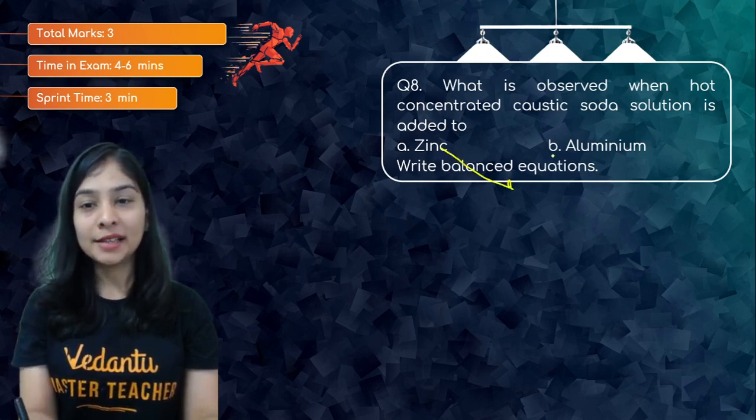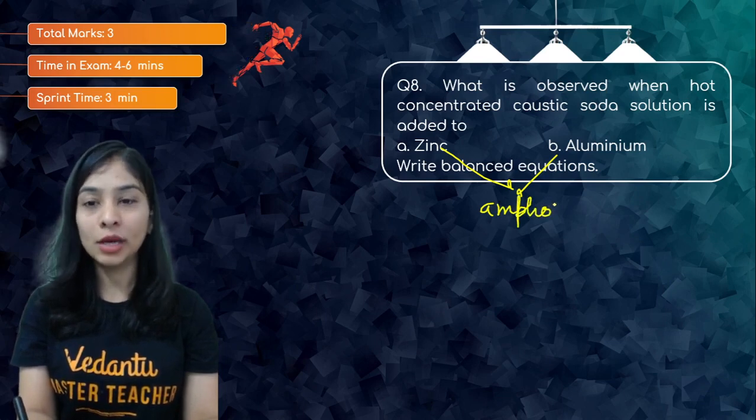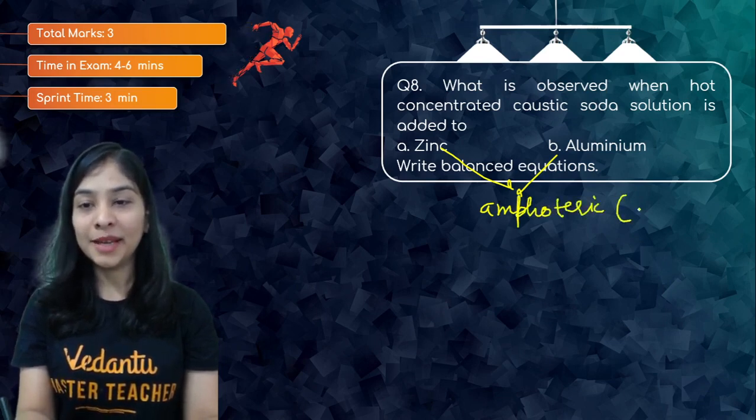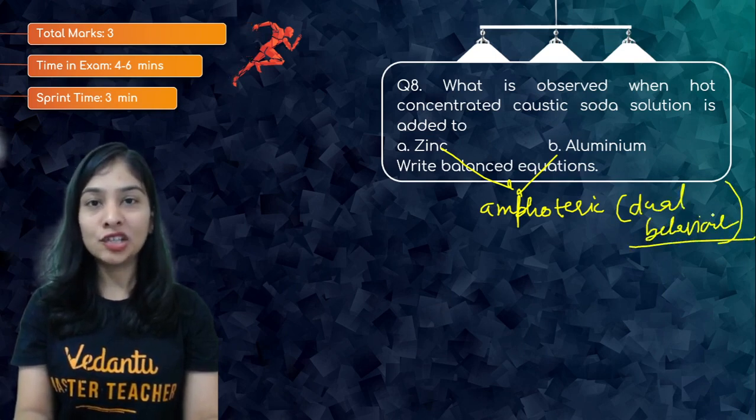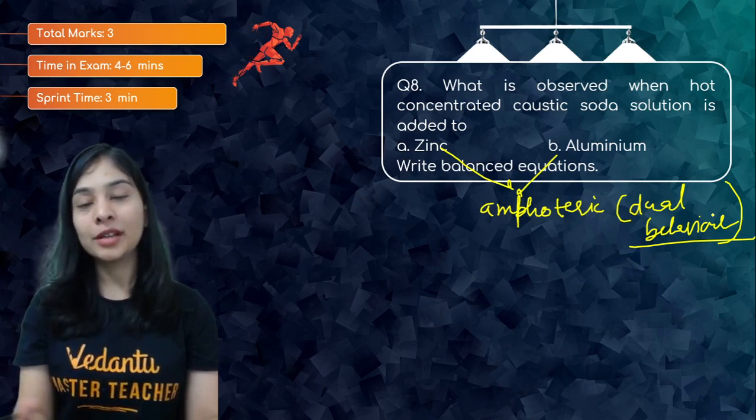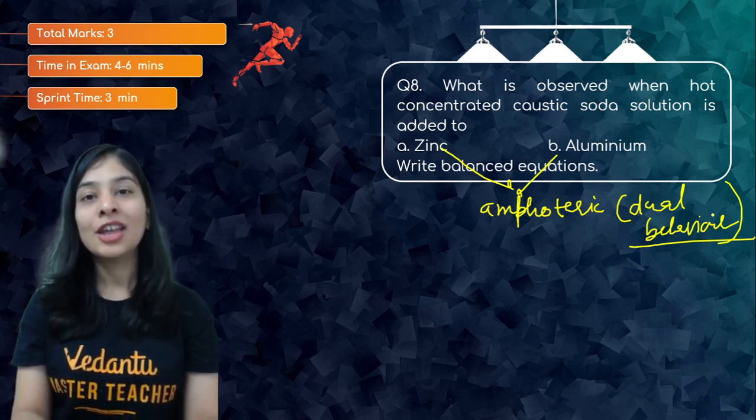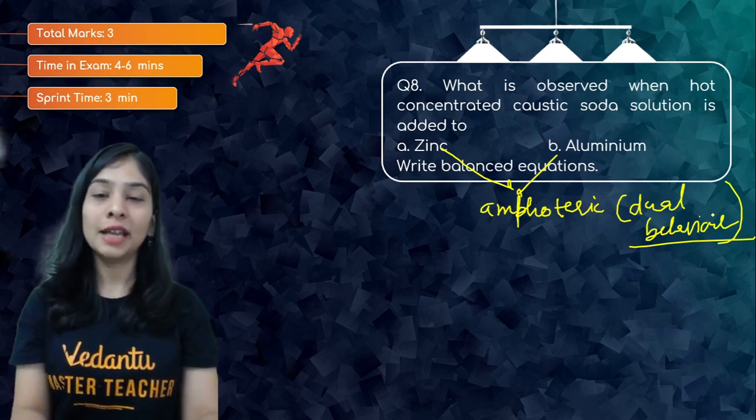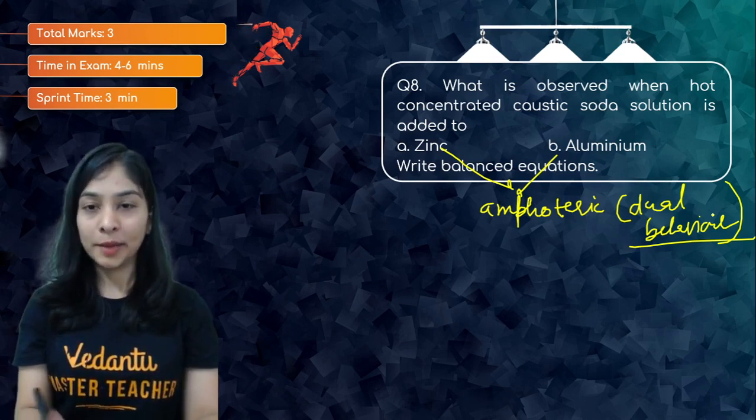Both of these metals are amphoteric in nature. Amphi means dual, so they show a dual kind of behavior. Dual behavior means they can act accordingly, like a chameleon that changes its color according to the situation. So if you put them into a basic solution, they'll act as acid. If you put them into an acidic solution, they'll act as basic. Okay, so let's just do that.